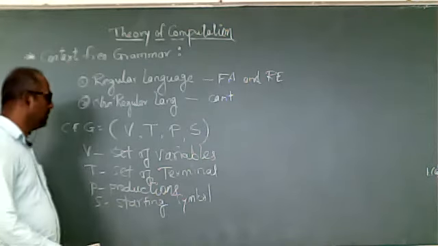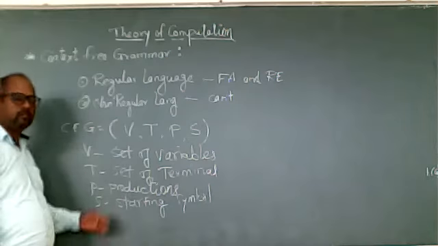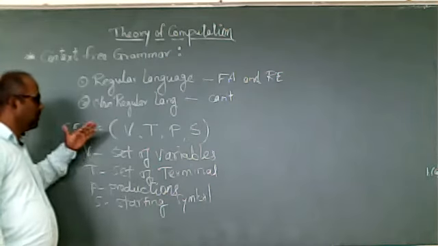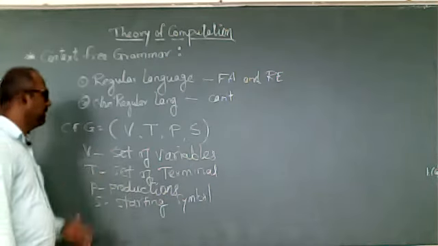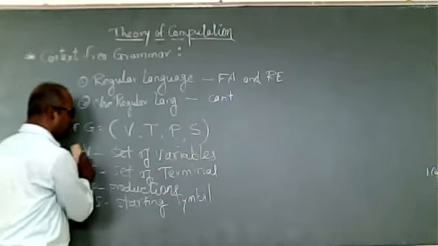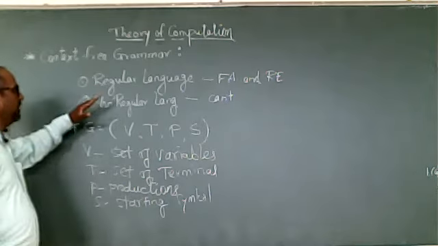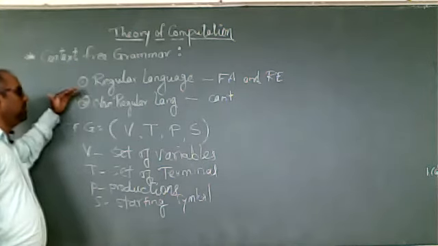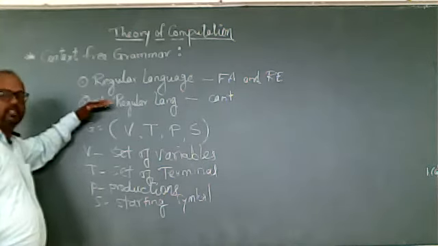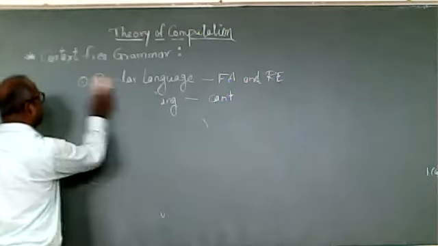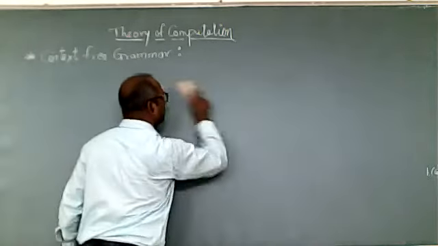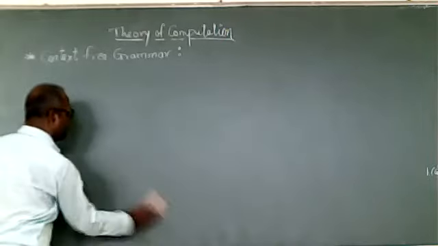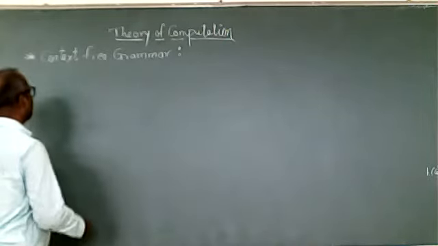Now we'll see one example of how to derive a string with the help of the productions. I think it is clear what a regular language is and what a non-regular language is. CFG is used to represent the non-regular language basically, and the regular language as well. So now we'll see one example with the help of which we'll try to understand the concept of the context-free grammar.